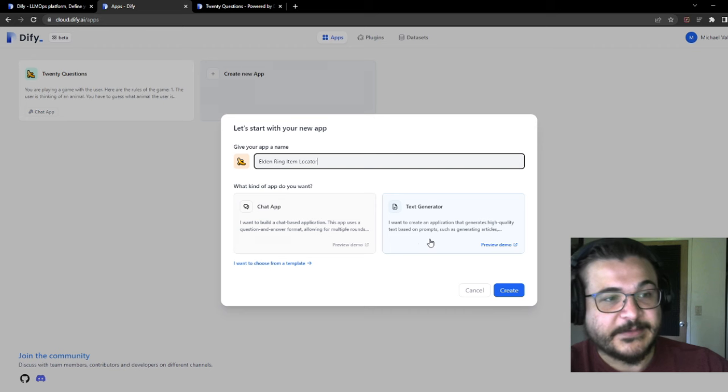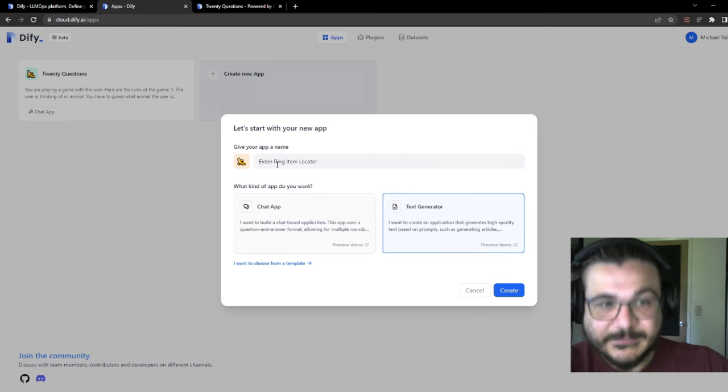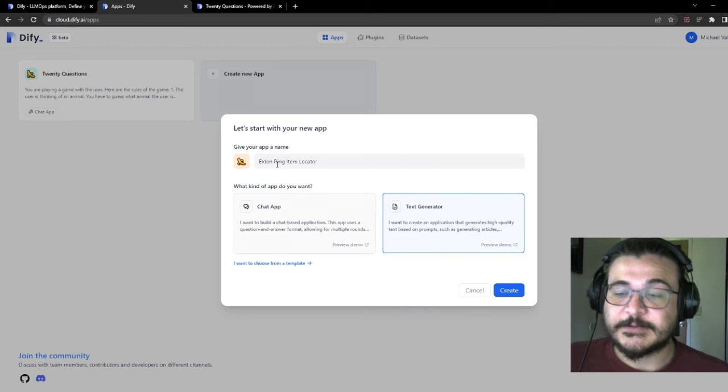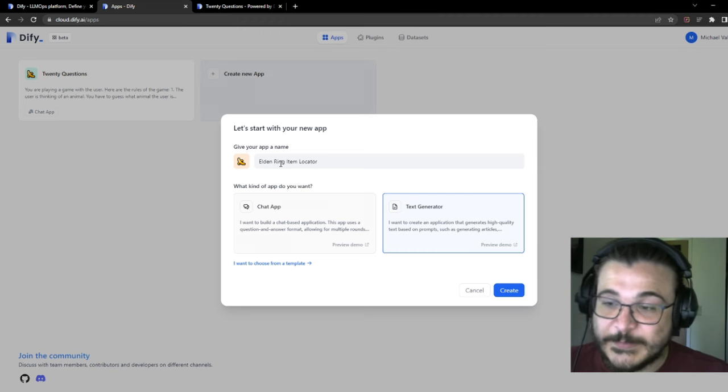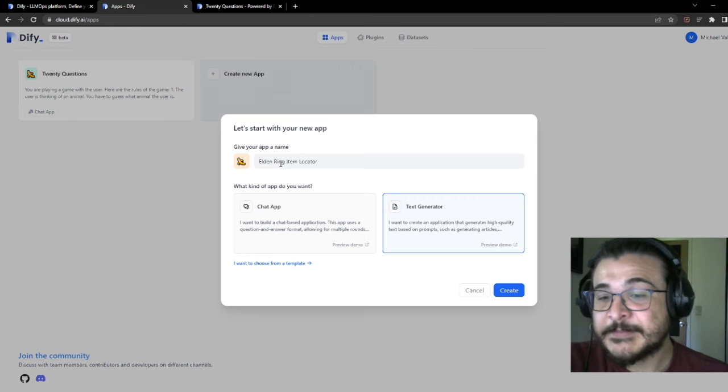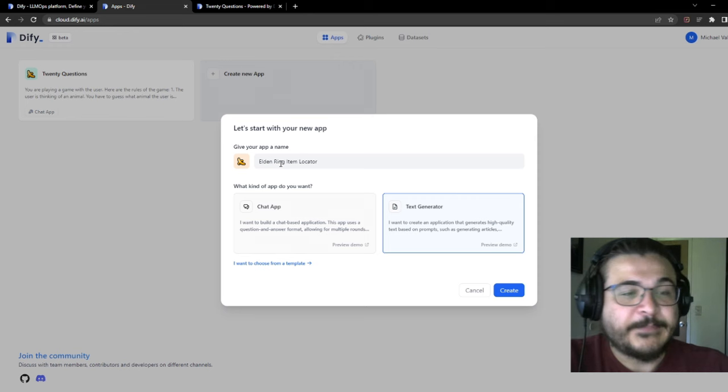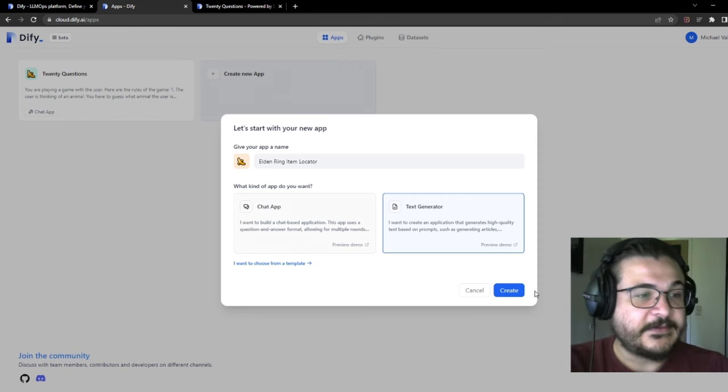there's a lot of information about it, a lot of information about the items. So it's an RPG, there are a lot of different items people can collect. So I want to create a bot where people can ask about a specific item, and then this bot can help them find that item. So let's get into it.